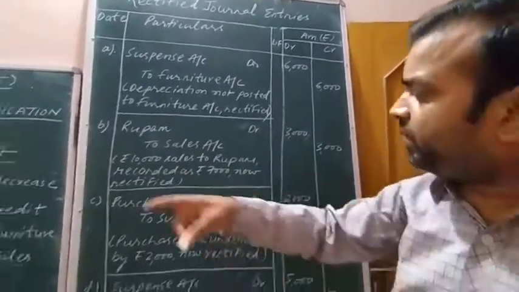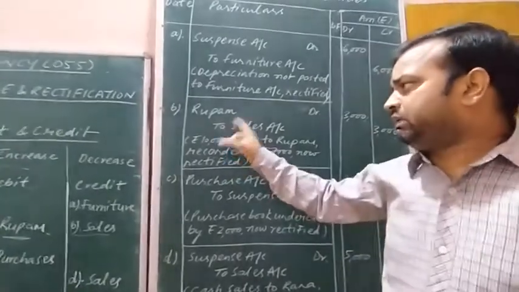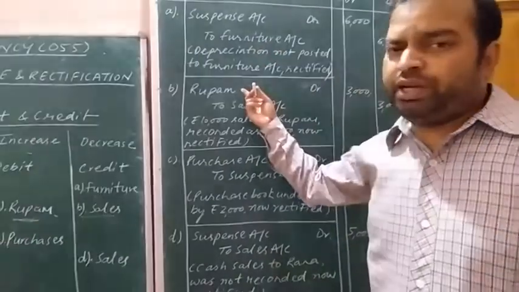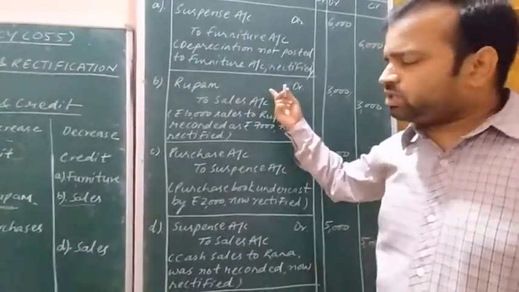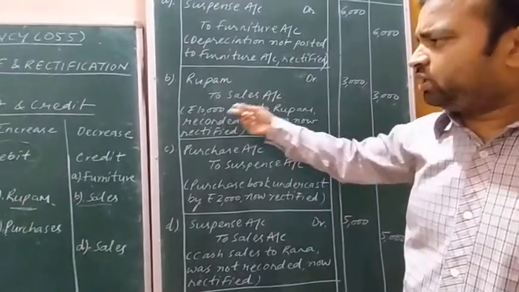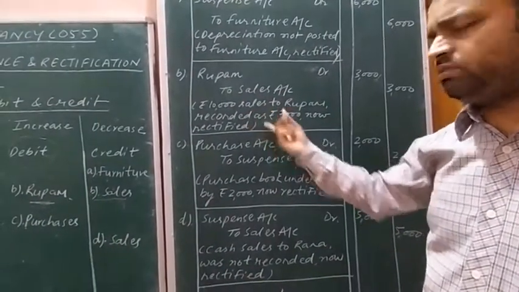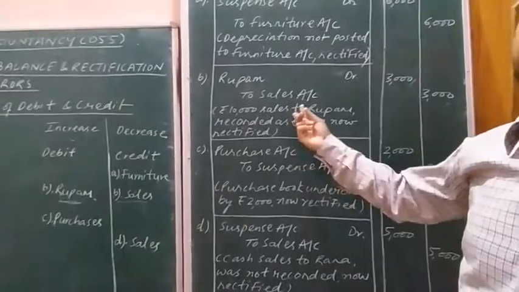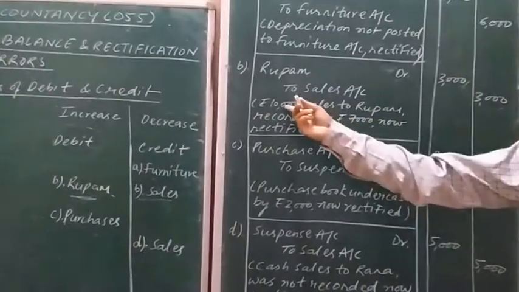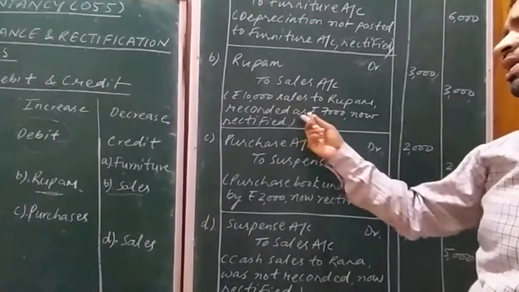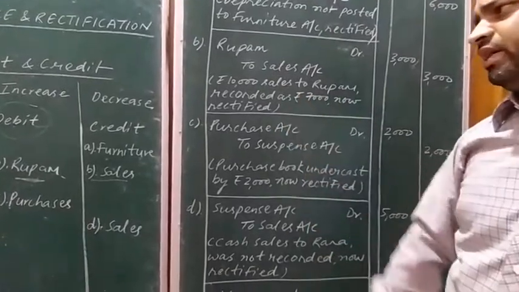Further, within the brackets, we need to write the explanation of the journal entry as a narration: rupees 10,000 sales to Anupam recorded as rupees 7,000, now rectified.